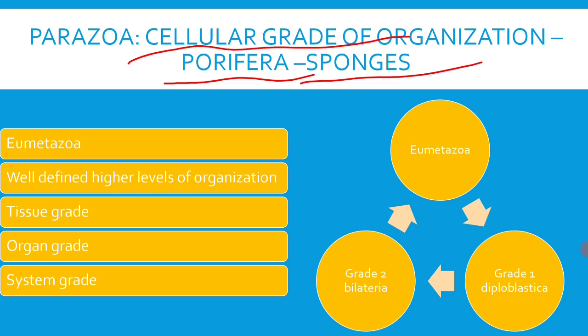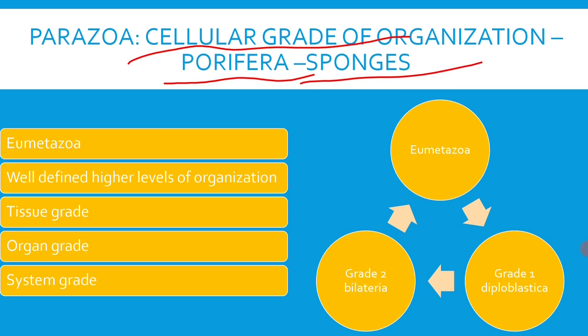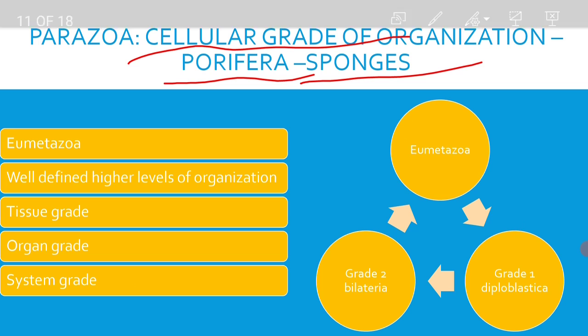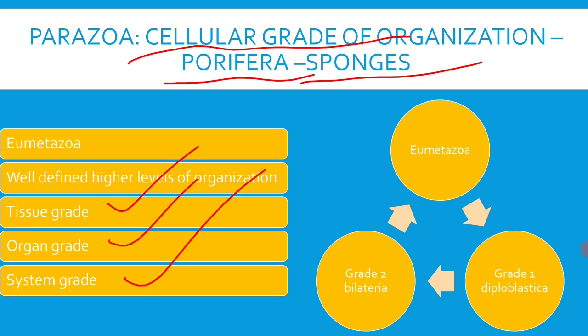Hence, they are called partial animals and they are grouped under a separate category, namely Parazoa. It is represented by only a single phylum, namely Porifera, which is a dead end. Coming to Eumetazoa, Eumetazoa are real or true metazoans. They exhibit well defined higher levels of organization, namely tissue grade, organ grade or system grade.